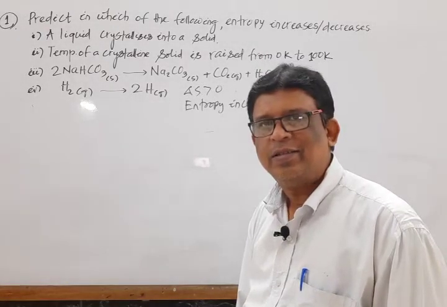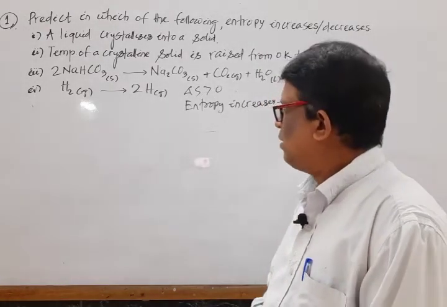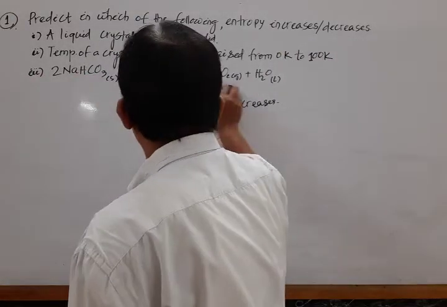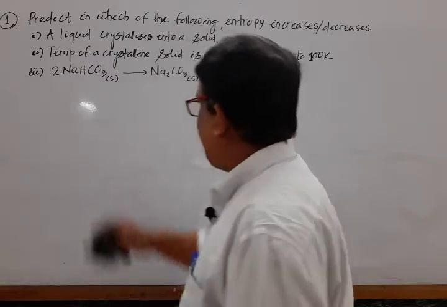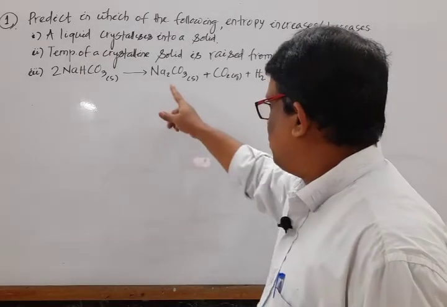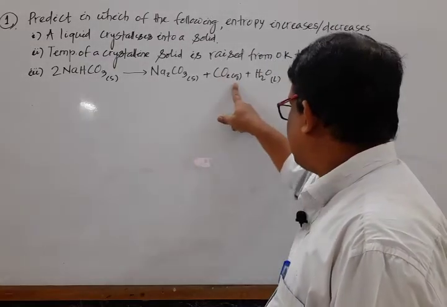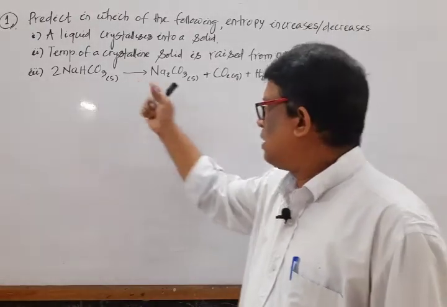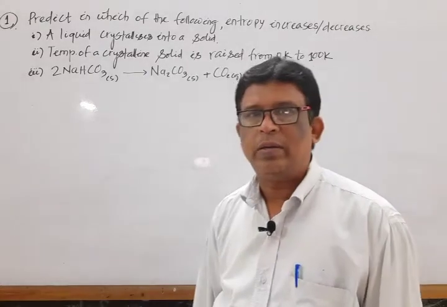Okay, good. Next one, mark the next question. Sodium bicarbonate solid breaks down to sodium carbonate solid, carbon dioxide gas and water liquid. That is one molecular species breaking down to 3 components.